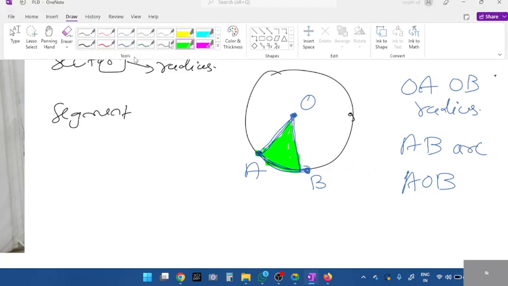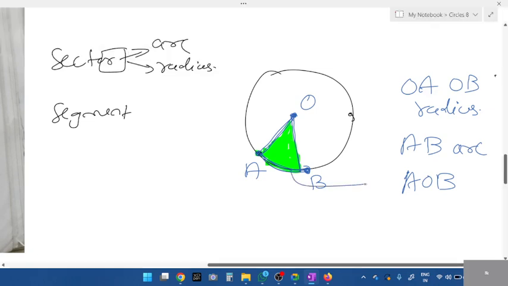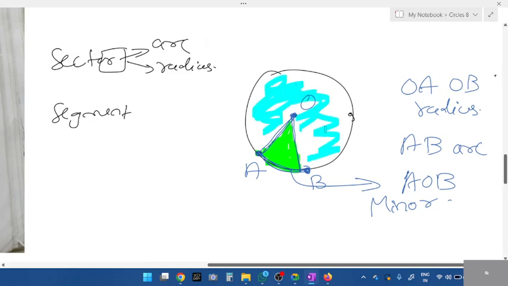In a sector we have two types, minor sector and major sector. This is the minor sector. Next, the major sector. Apart from this, the other region is the major sector. Major is greater, minor is smaller.